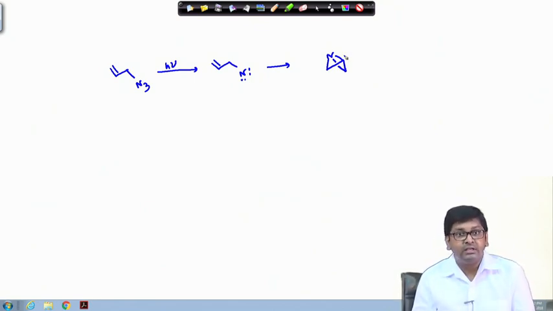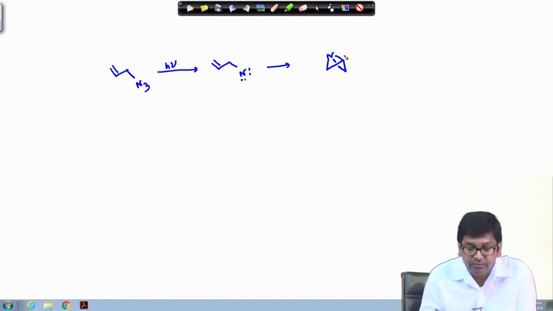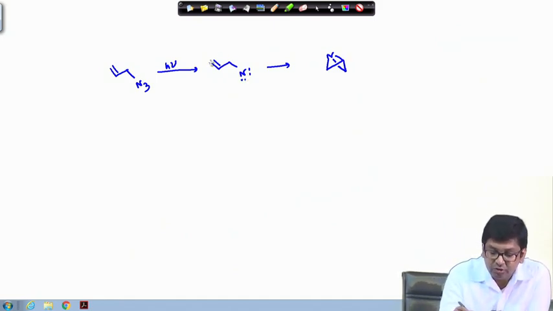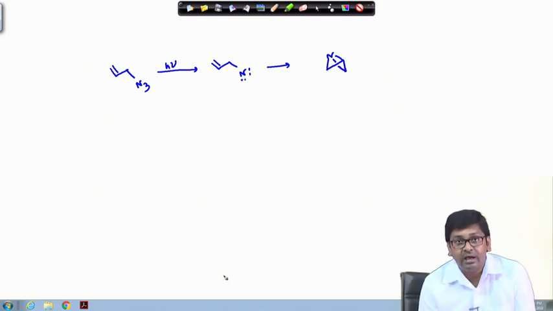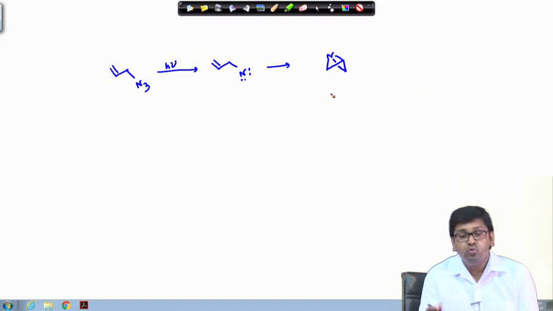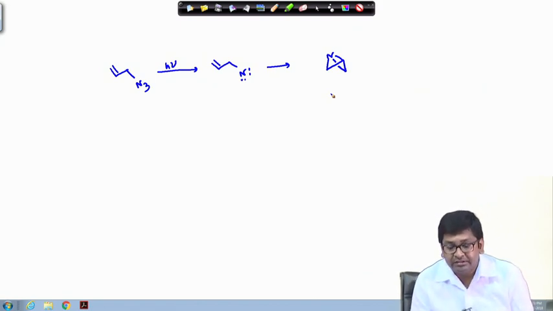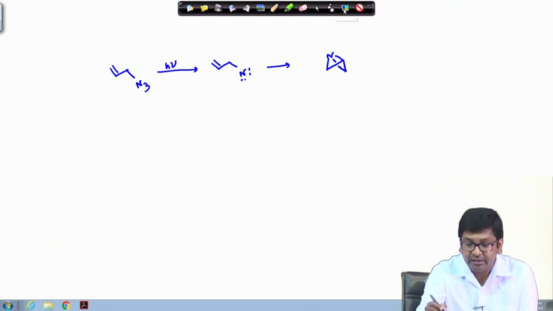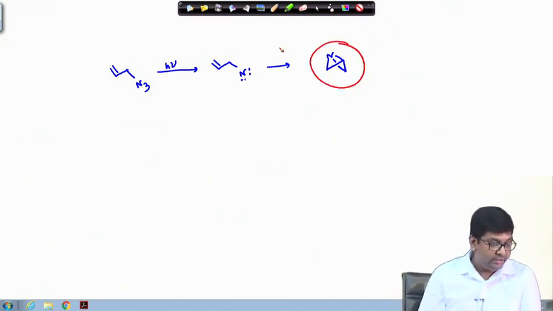Okay. So, this is highly strained, because this nitrogen is actually adding to this olefin, and once it is happening, it is giving these 2 strained aziridine rings that are fused together to finally give this product.